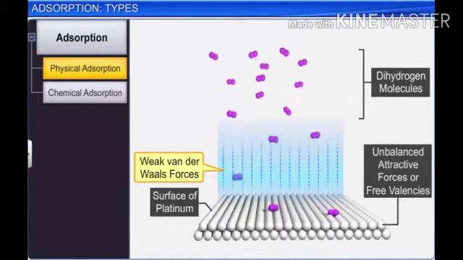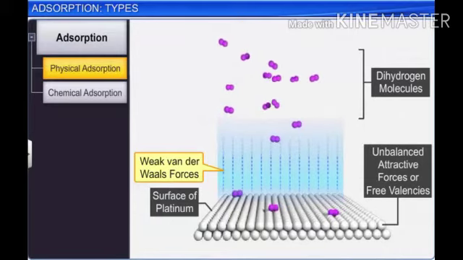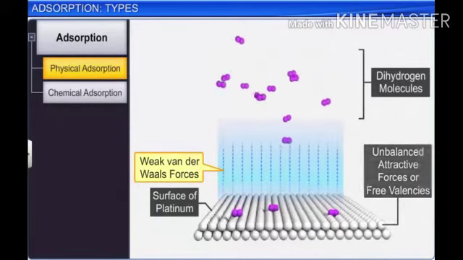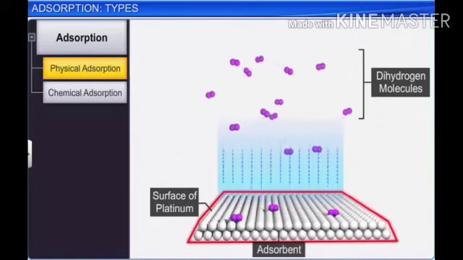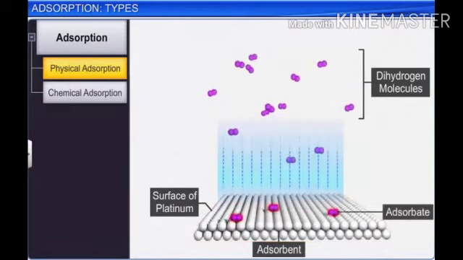And here the surface of platinum is the adsorbent and hydrogen gas is the adsorbate.